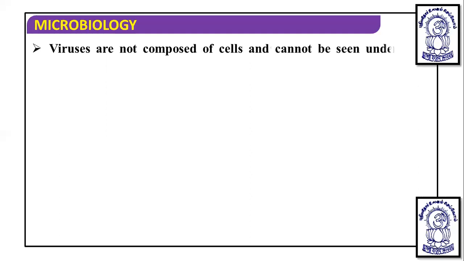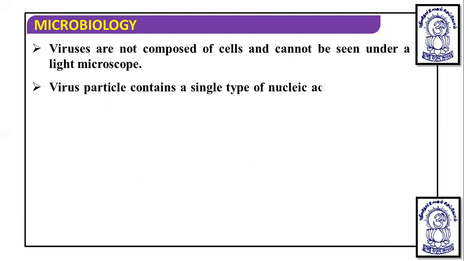Viruses are not composed of cells and cannot be seen under a light microscope because they are too small. They do not have a true cell structure. Viruses are nothing but particles, containing a single type of nucleic acid, either DNA or RNA.